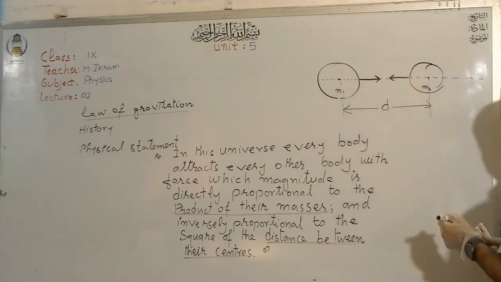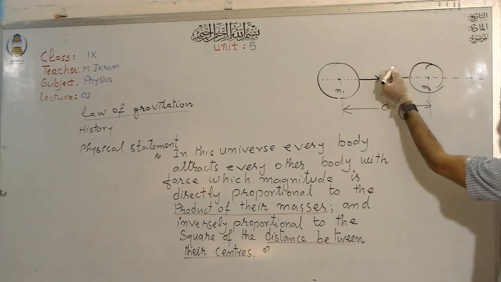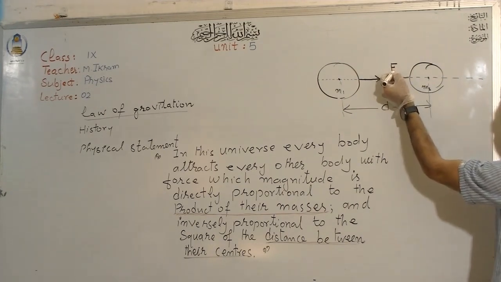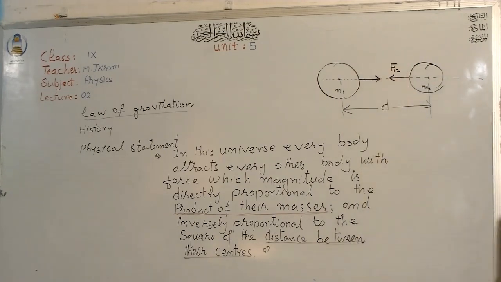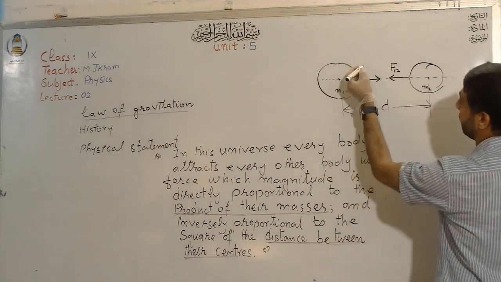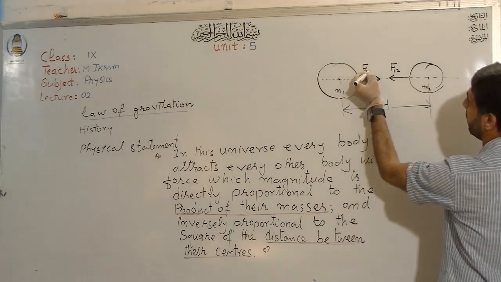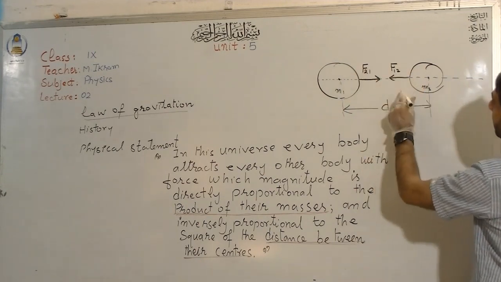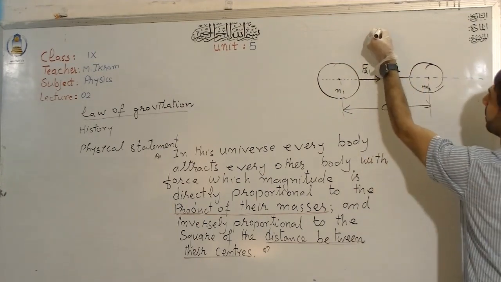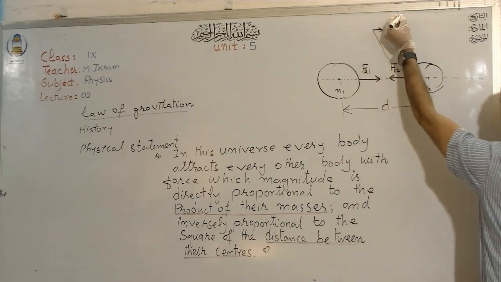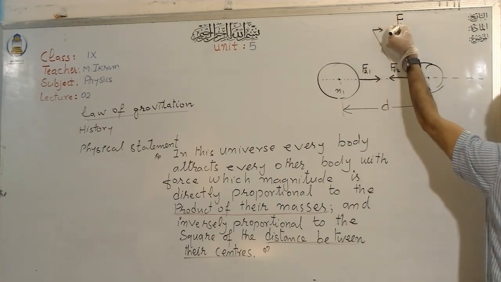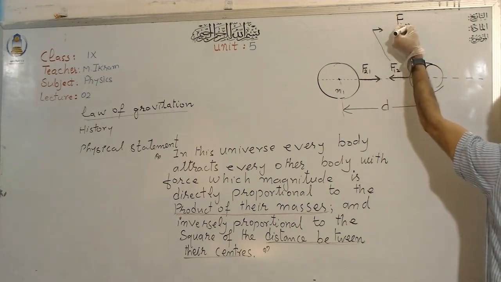I would like to label this force as F12 and this force as F21. Now, what is this F12 force? You can write it as 1 on 2.